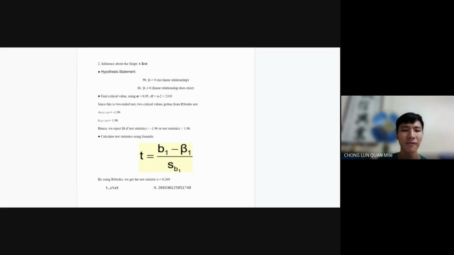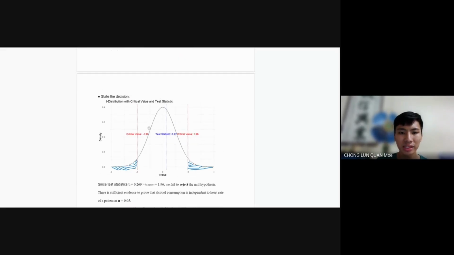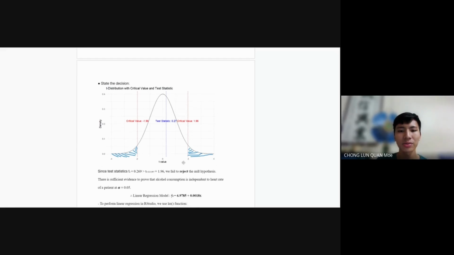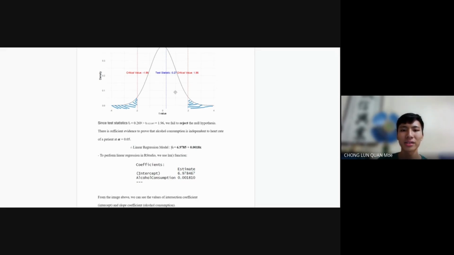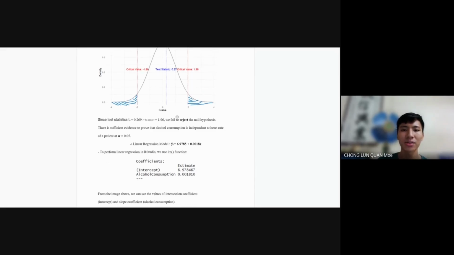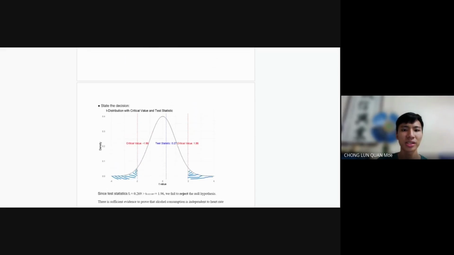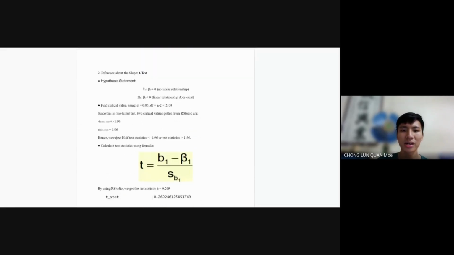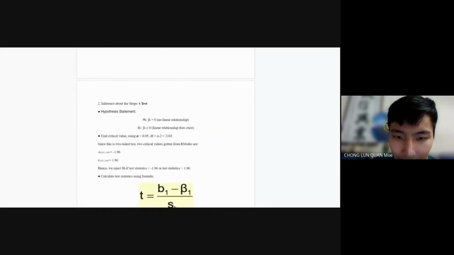and the two-tailed significance level 0.05. Since the t statistic value is less than the critical value, we can conclude that sleep quality does not depend on alcohol consumption, and we fail to reject the null hypothesis that we made here.